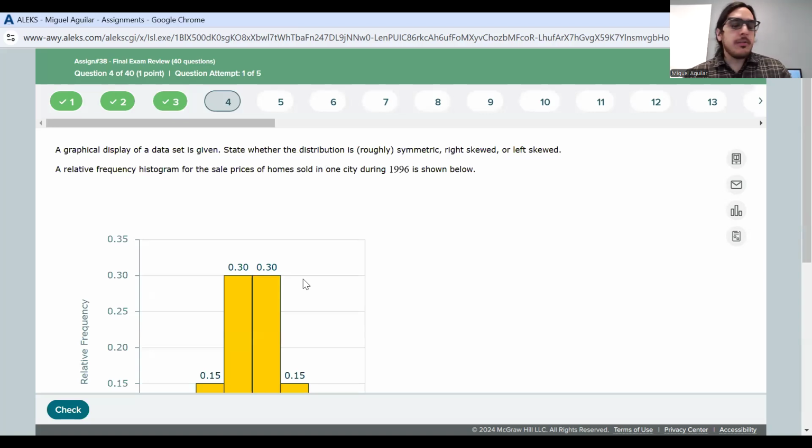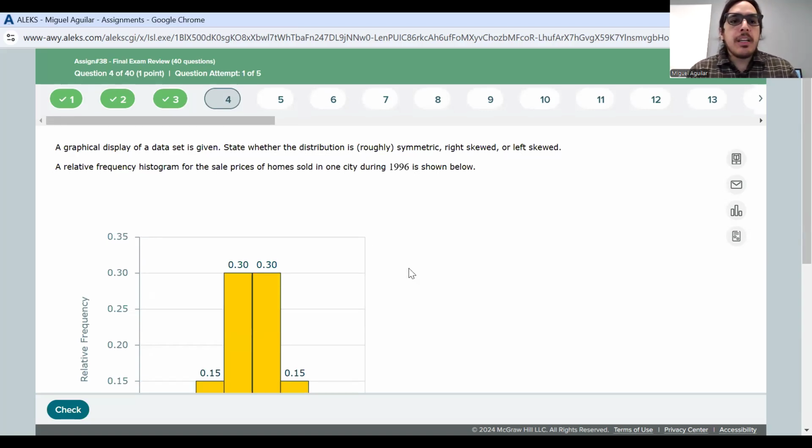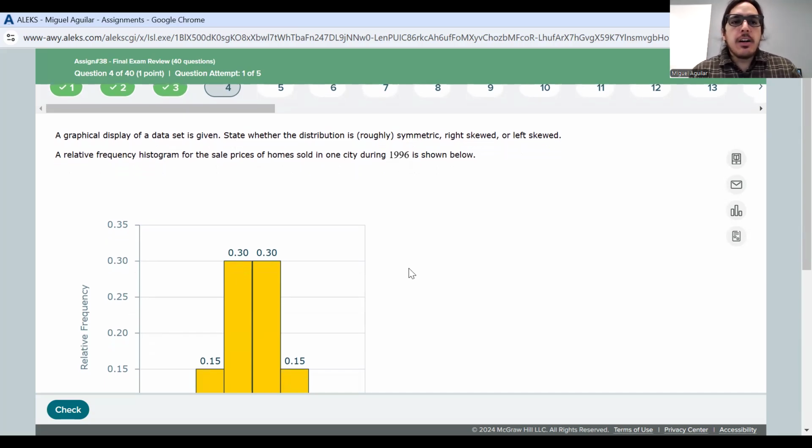Moving on to question number 4. Okay, now question number 4 says, a graphical display of a data set is given. State whether the distribution is roughly symmetric, right skewed, or left skewed. The relative frequency histogram for the sales price of homes sold in one city during 1996 is shown below.